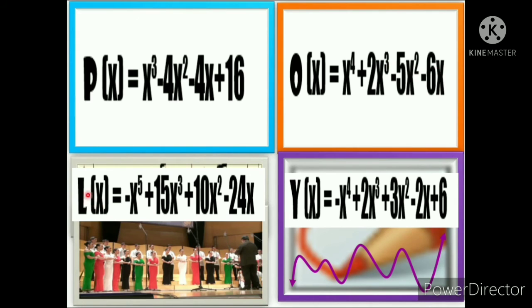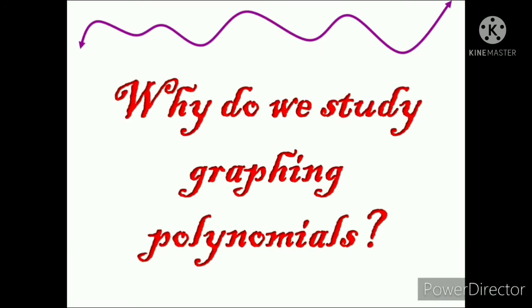And for L, if you choose the singing, then your polynomial function is -x^5 + 15x^3 + 10x^2 - 24x. And for Y, we have -x^4 + 2x^3 + 3x^2 - 2x + 6.